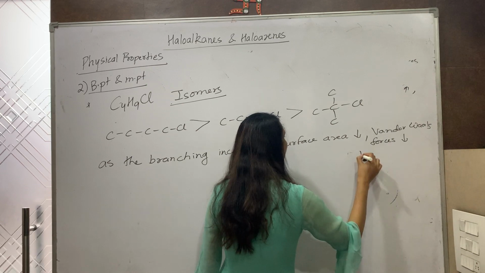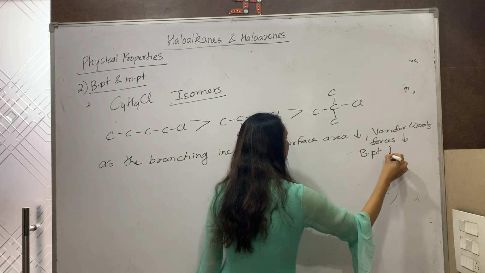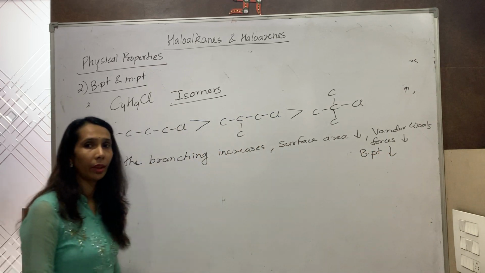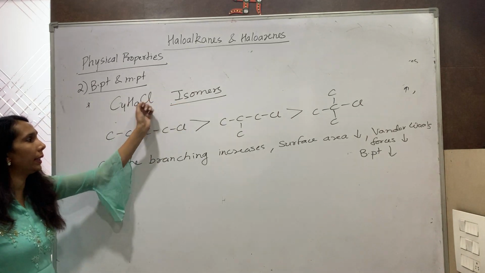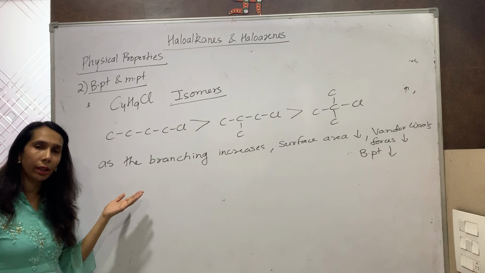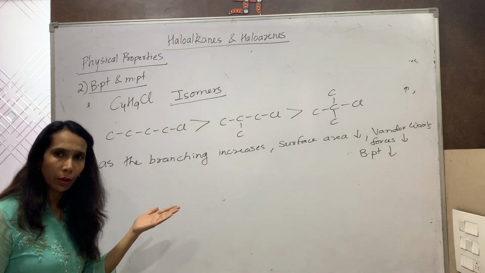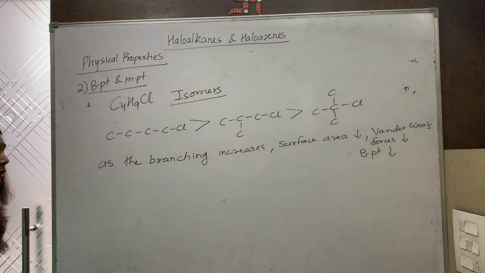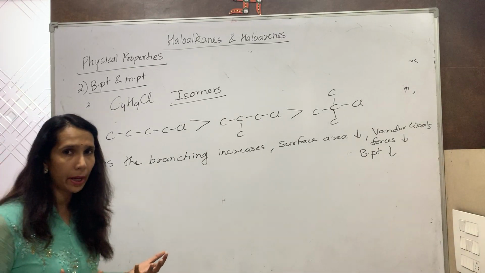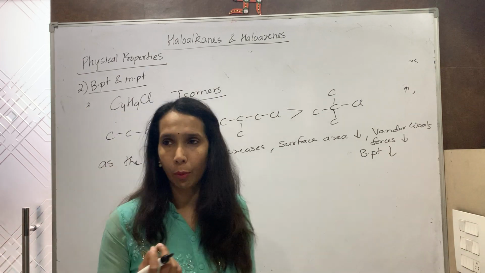And if they decrease, boiling point will also decrease. So as the branching increases in case of isomeric haloalkanes, surface area decrease, van der Waals force of attraction decrease, so boiling point also decreases. So different type of haloalkanes we have compared and find out the boiling points.